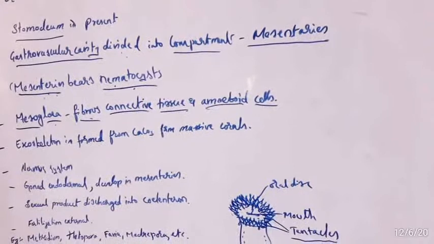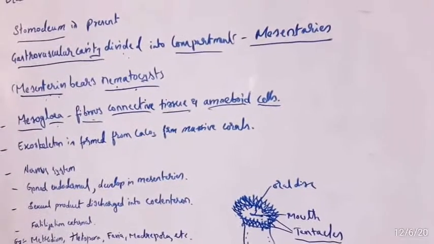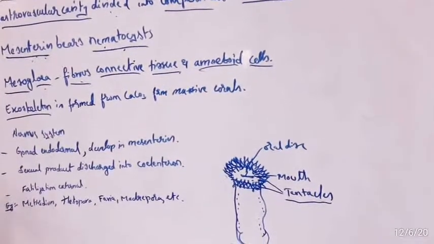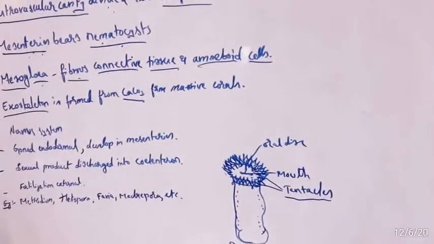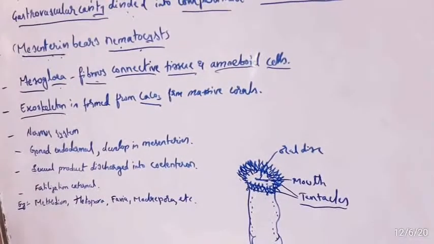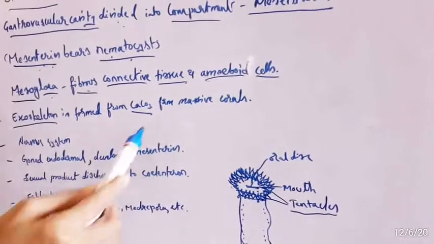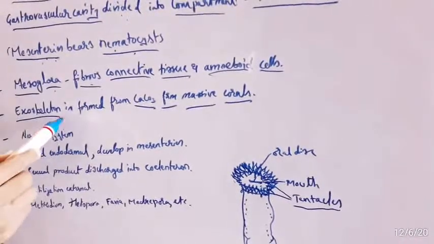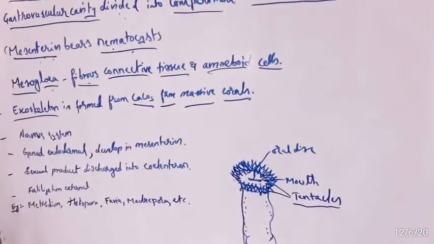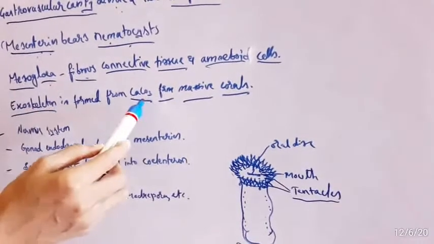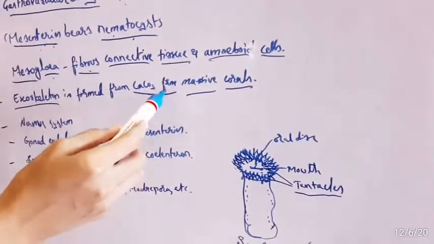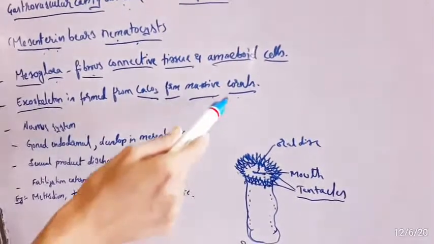And the skeleton is either external or internal. The exoskeleton is formed from calcium carbonate, which often forms massive corals. So calcium carbonate forms the exoskeleton, and here it often forms massive corals. So, formation of massive corals.